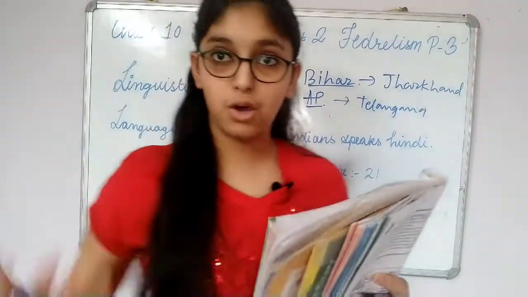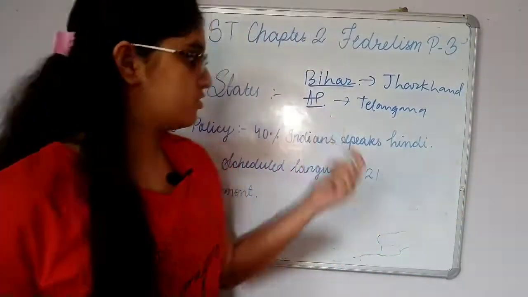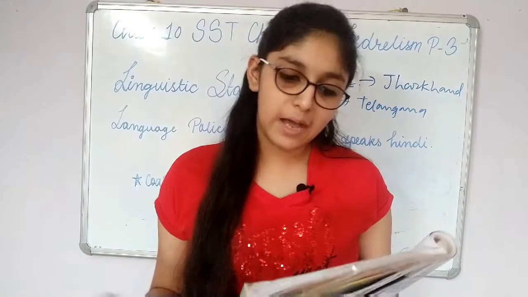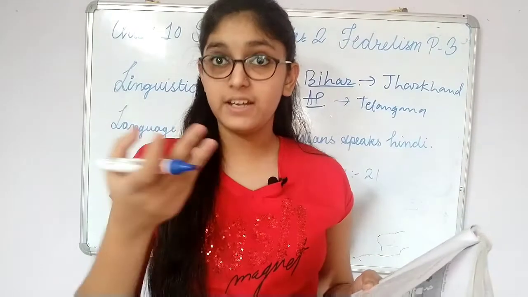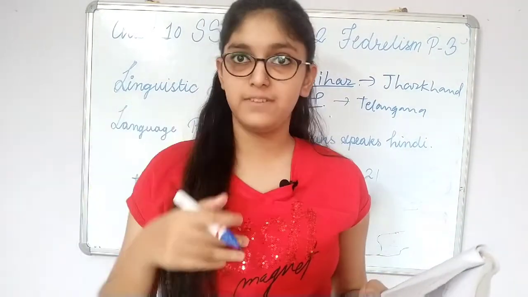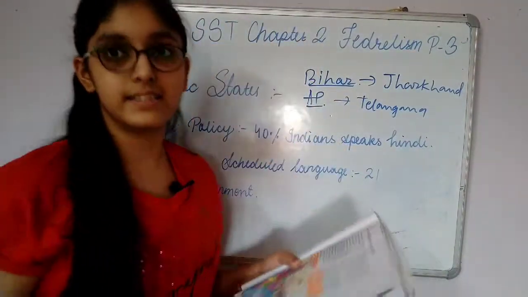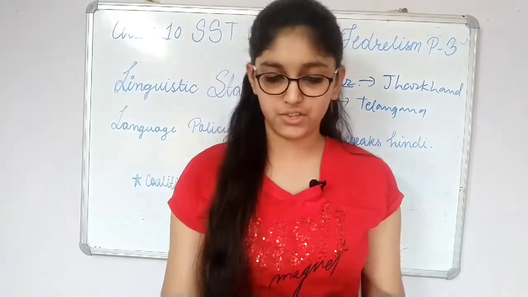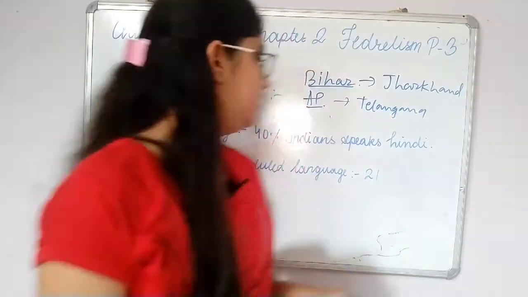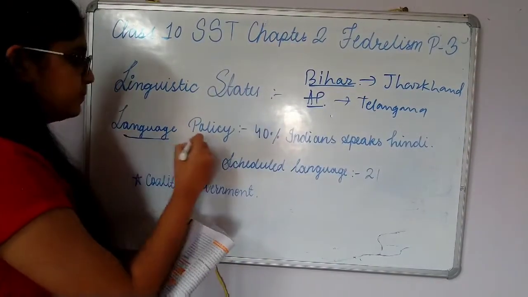So this was the formation based on culture or geography, etc. Examples are Nagaland, Uttarakhand, Jharkhand, and even Haryana and Punjab were separated in the same way, and Uttarakhand was separated from Himachal Pradesh.